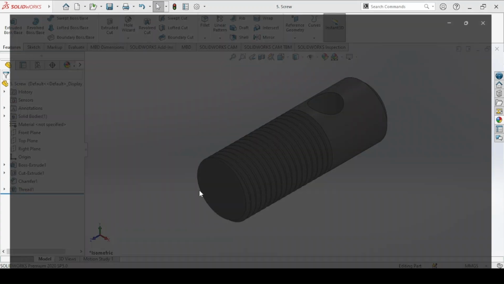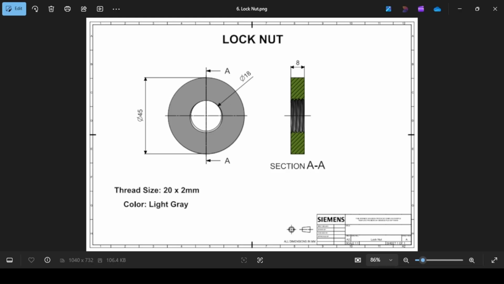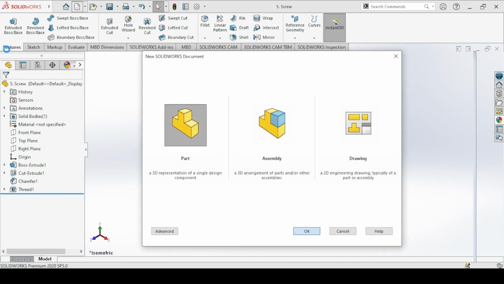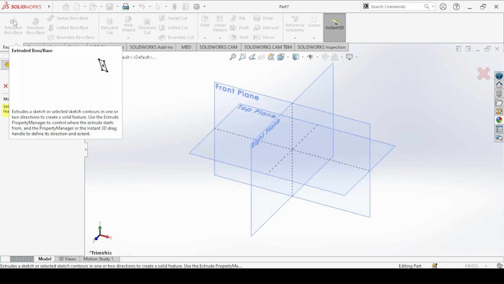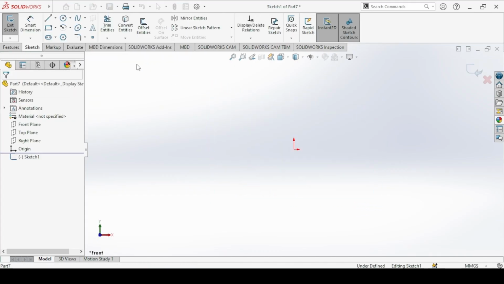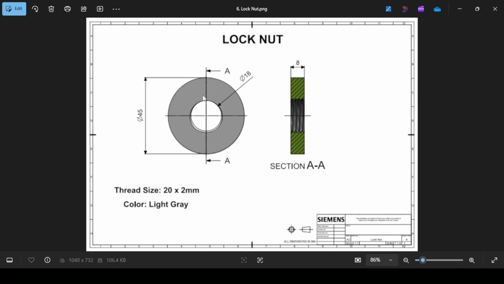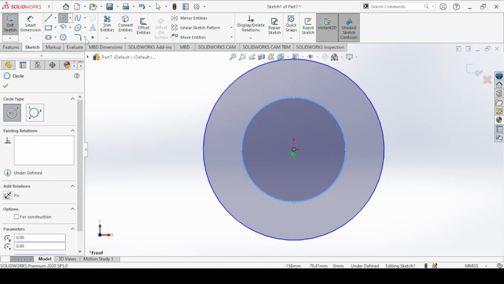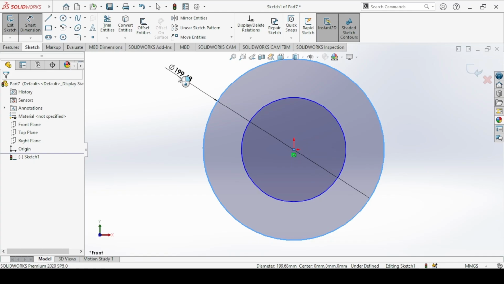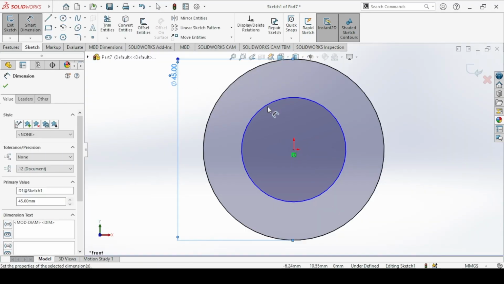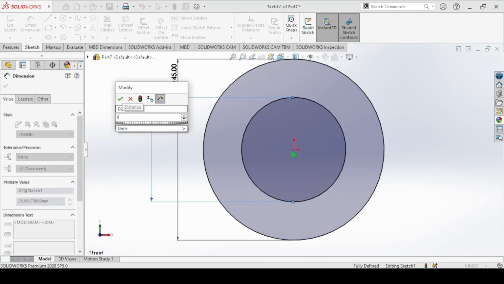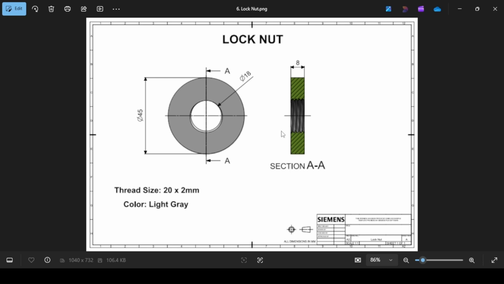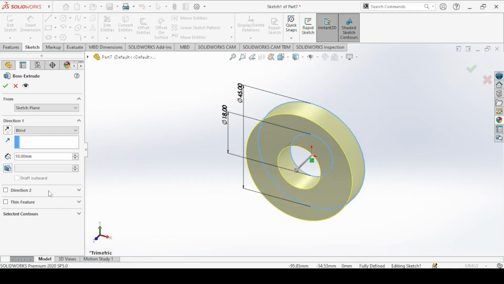Then we move on to the final part, which is the lock nut. So extrude boss base, again on the front plane. We have two circles of diameters 45 and 18. Exit, and then the length is 8 millimeters.